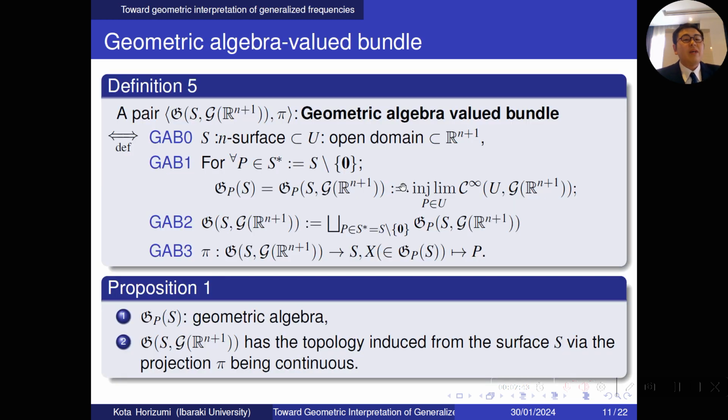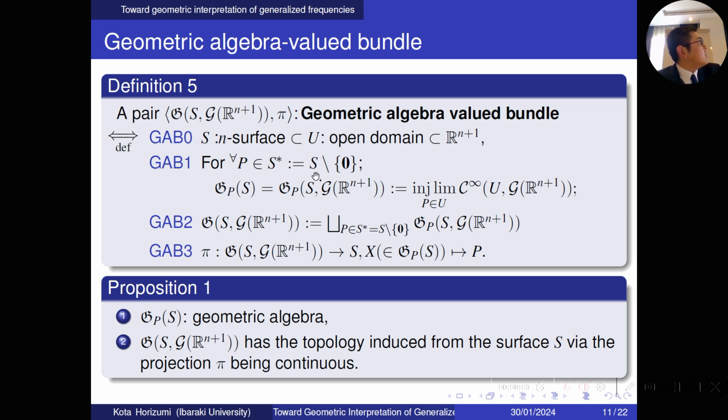And next, let me introduce the geometric algebra valued bundle. A pair (G_S(G(R^{n+1})), pi) is the geometric algebra valued bundle if and only if S is the n-surface in U and U is the open domain in R^{n+1}.